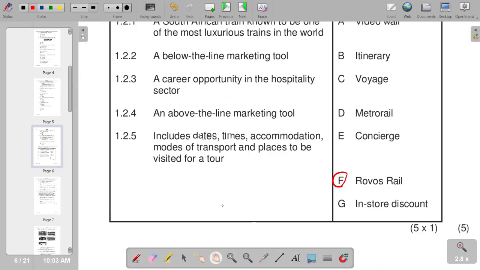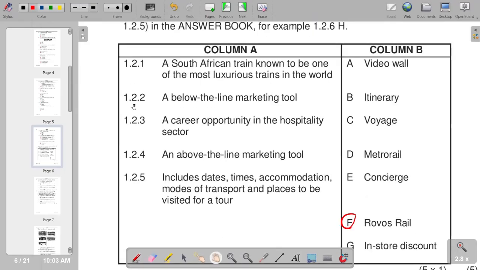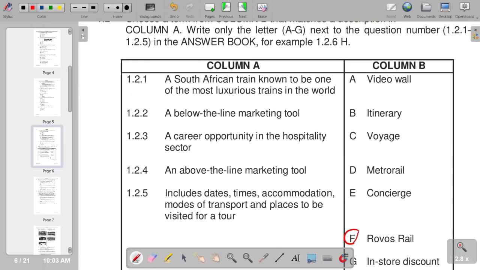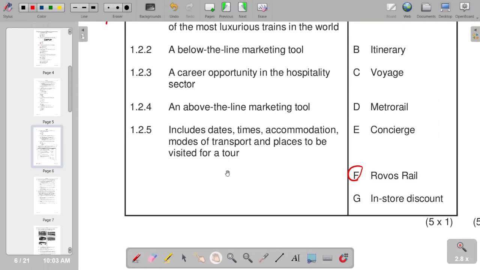So we are saying the Rovos Rail in terms of 1.2.1. In 1.2.2, a below the line marketing tool. So we have G, in-store discount.